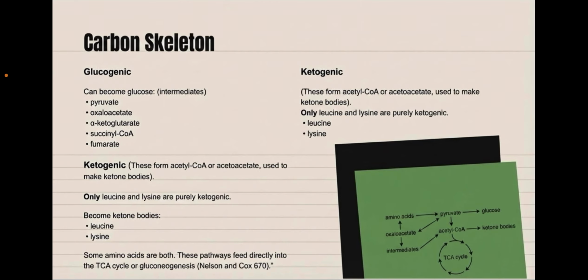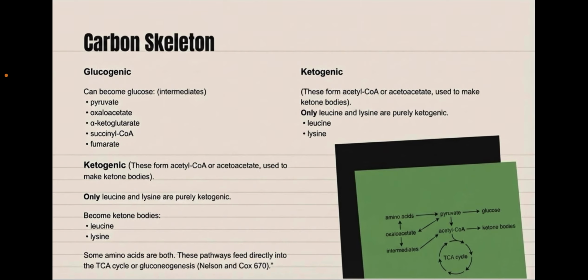So now that we have the ammonia group off of our amino acids, what can we use that carbon structure for? In fuel terms, we can use carbon skeletons 2 ways. We can use it ketogenic, or we can use it glucogenic. It doesn't mean they're strictly one, but leucine and lysine are strictly ketogenic. Others are glucogenic, and others are mixed in between. The definition of whether it's ketogenic or glucogenic is where it enters in the cycle.